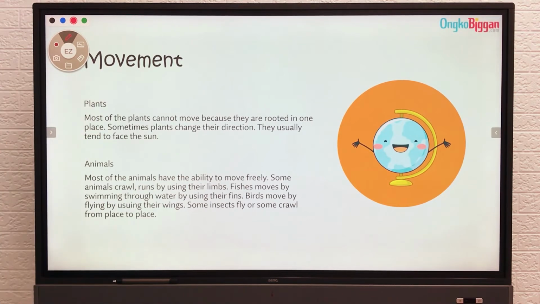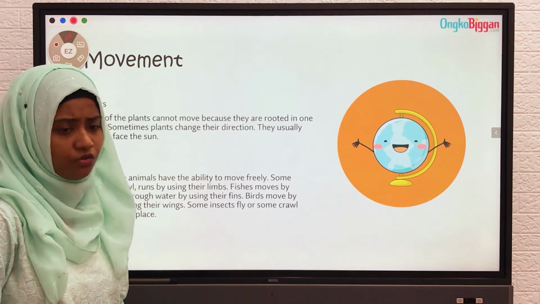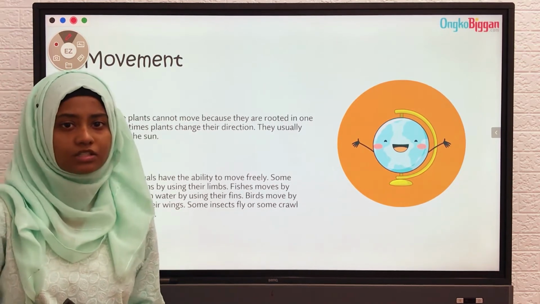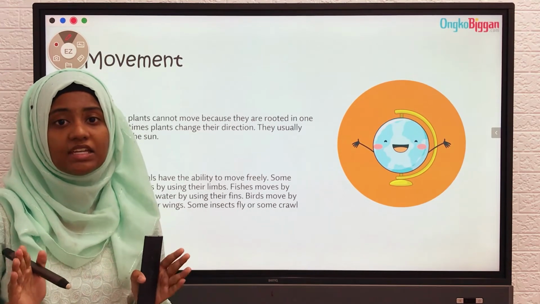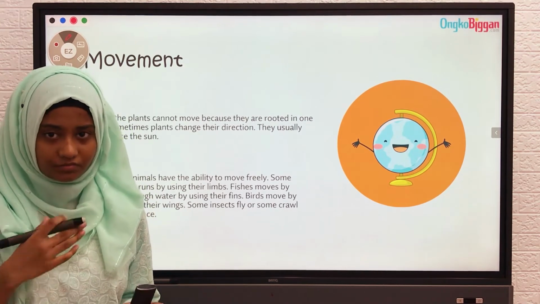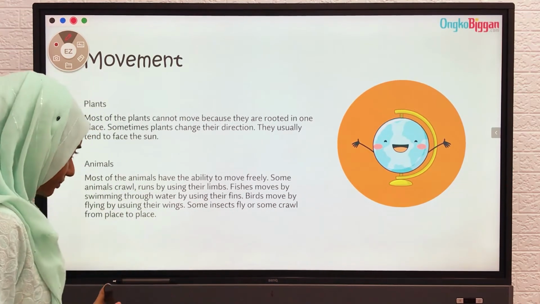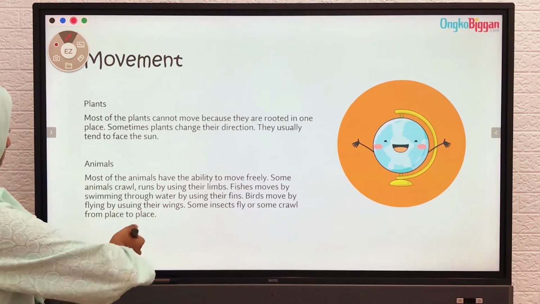Some insects fly or some crawl from place to place. Sometimes insects do not have only 4 limbs. For example, caterpillars or spiders, they do not have just 4 limbs. Spiders have 8 legs. We have seen spiders having 8 legs. So spiders and some insects have a lot of exceptions with their limbs. This depends from insect to insect. Most of the animals have that.